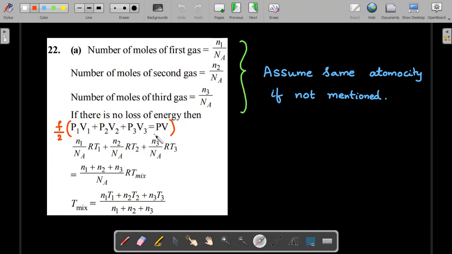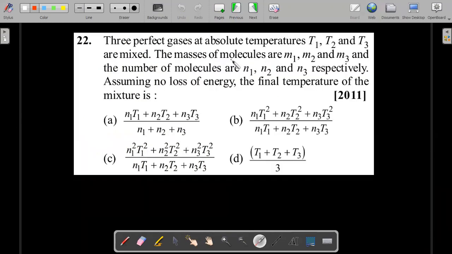This is the problem. In the question, they didn't mention what type of gas they are. So going by the options, you can carefully look at the options and be rational in the exam: you need to assume that they are of the same atomicity if not mentioned. That's why I'm able to cancel this f on both sides, and it gives you this answer. It is a slightly ambiguous question that definitely depends on the atomicity of the three ideal gases. They never mentioned it, so we have assumed it to get to the answer.